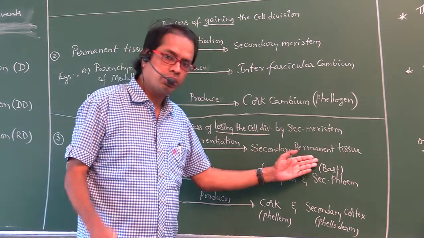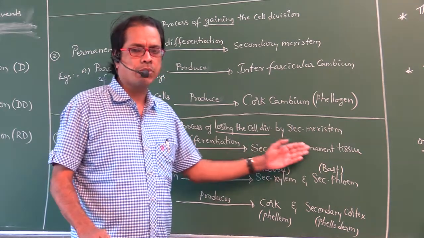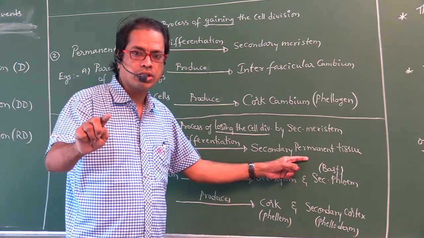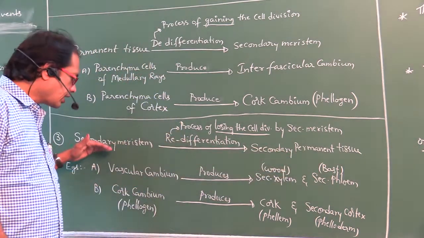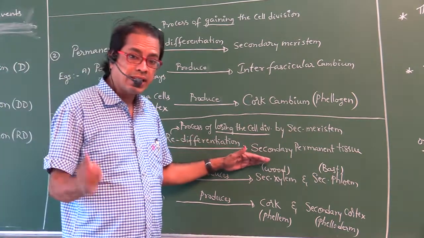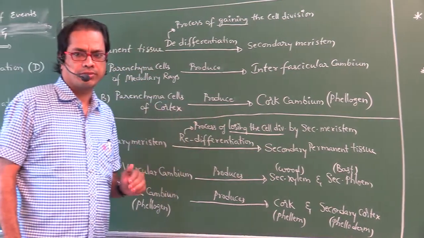So secondary meristem is converted into secondary permanent tissue by a process called redifferentiation.